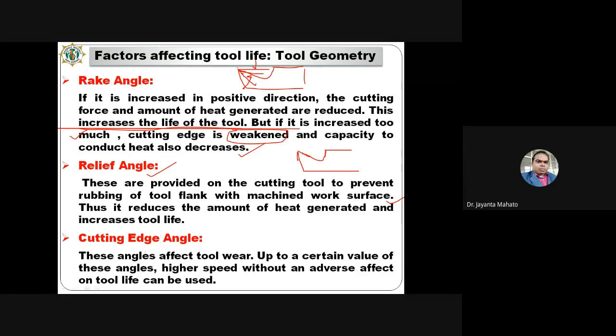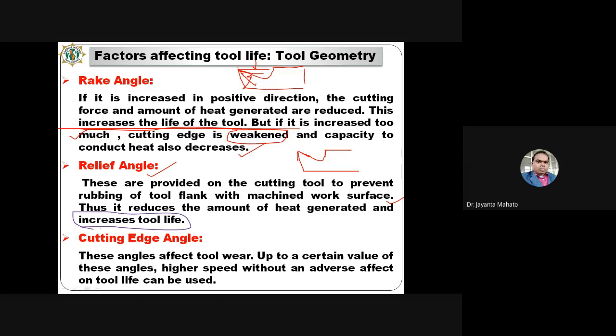Means if the rubbing between the machined surface and the tool flank is reduced, then obviously heat generation and friction due to the rubbing of two surfaces will be reduced. So the generated heat can be minimized, and if the generated heat is minimized, then obviously the tool life will increase.